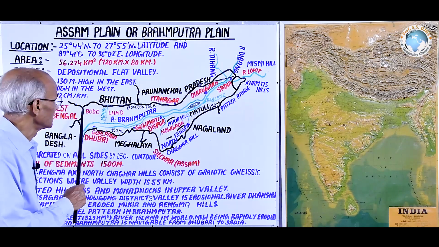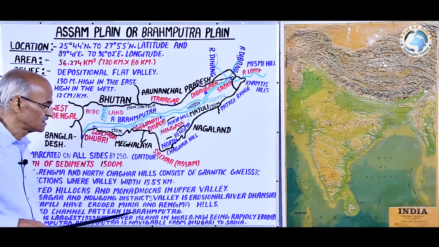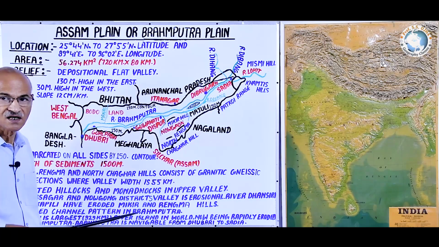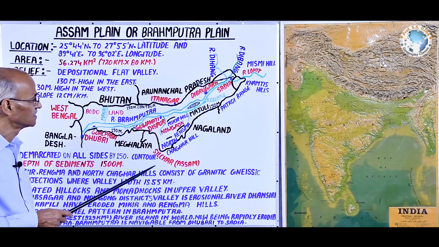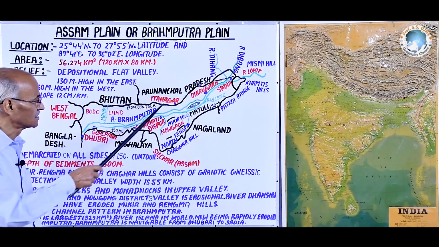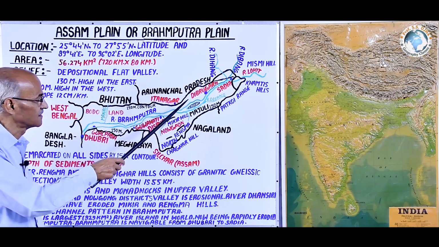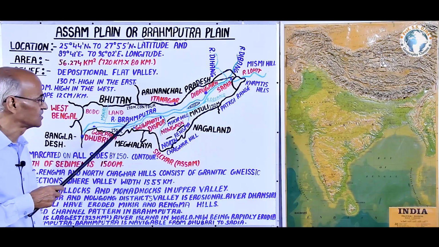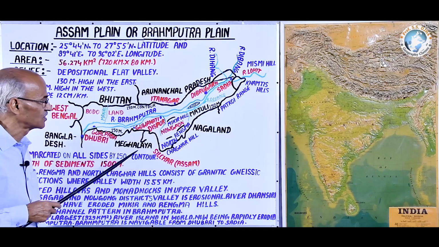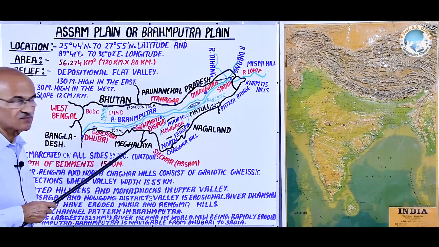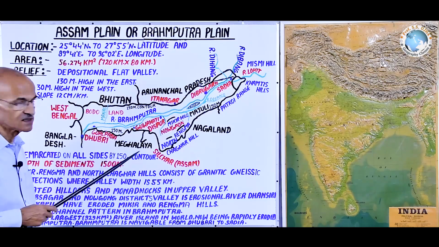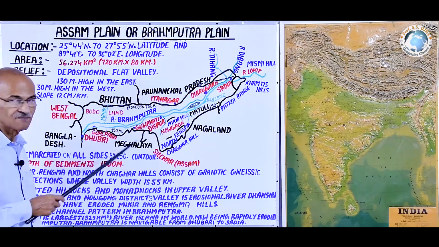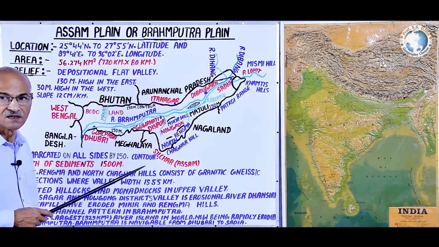Thus, if this base map and these physical conditions are clear to your mind, this will help you study the soil, the drainage, the settlement, population distribution, transport network, and this map will also help you study the agroclimatic regions of the Assam plain and especially regional planning.